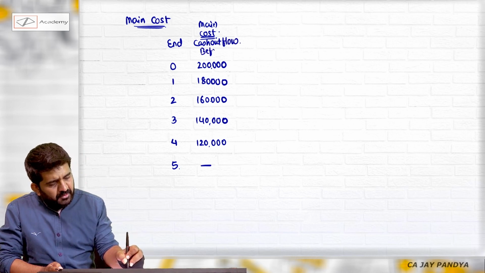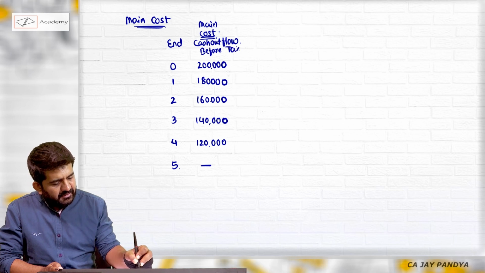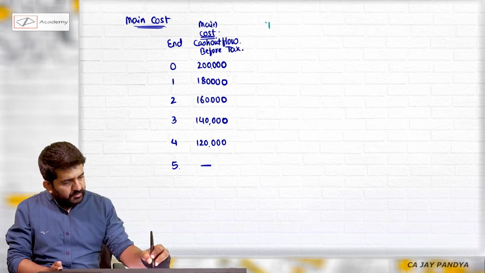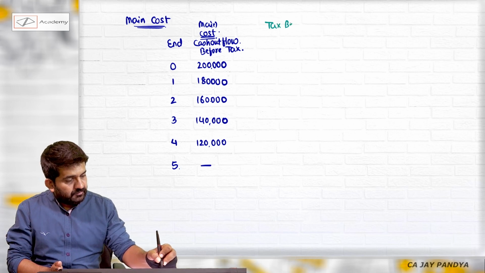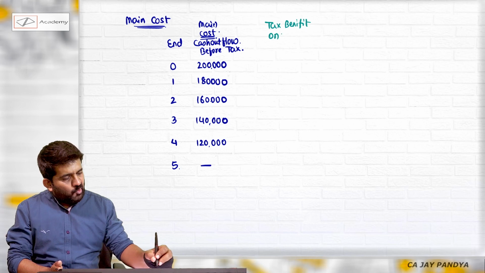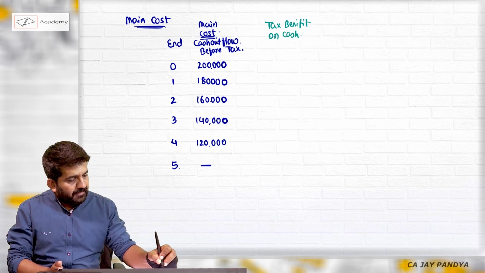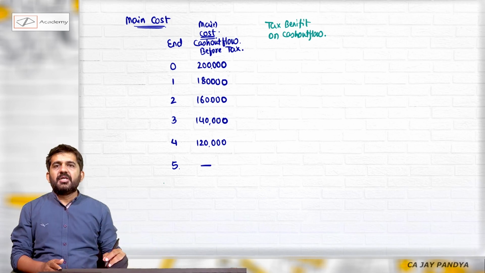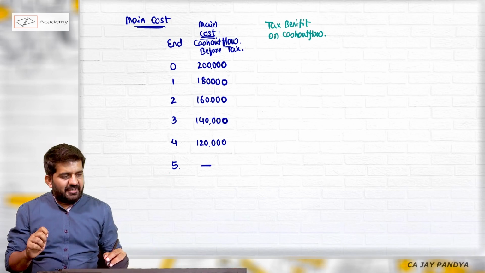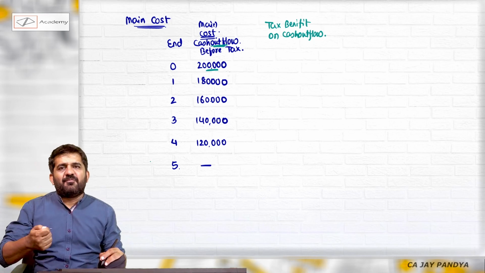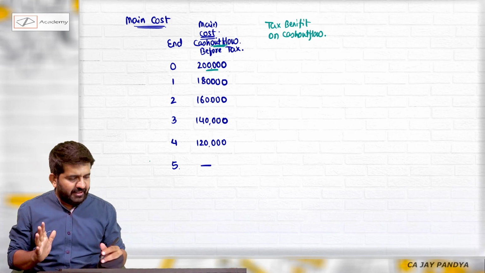But before considering taxation, please try to understand the tax benefit on this cash outflow. If I write cash outflow with positive figure, tax benefit I should write with negative figure, right?